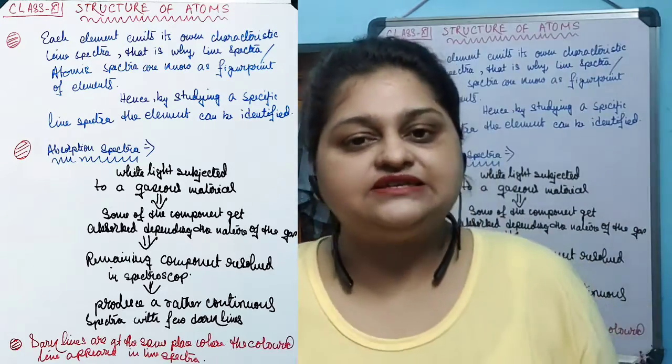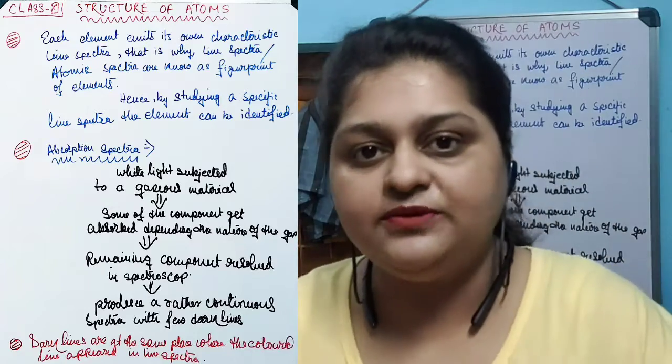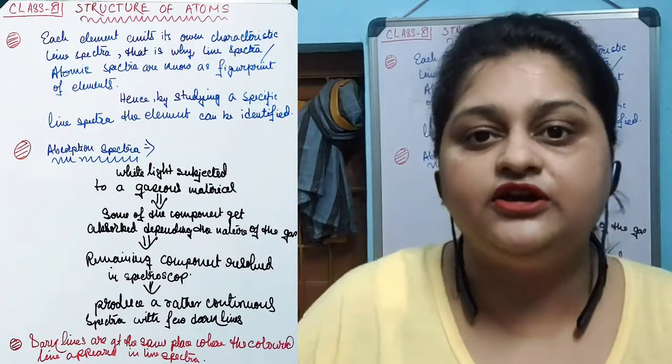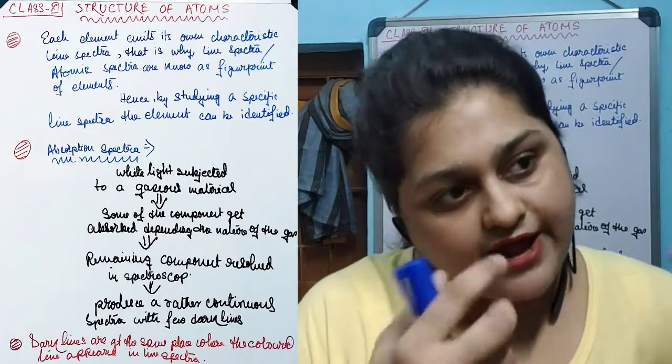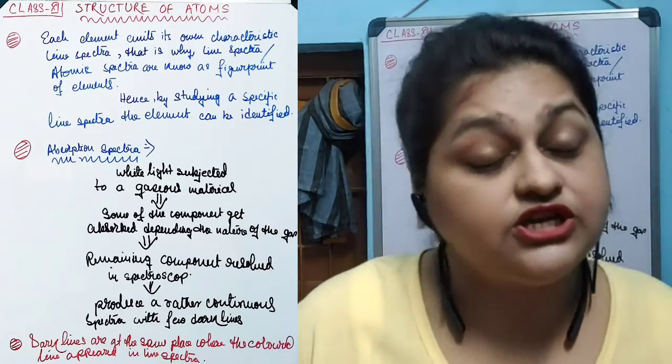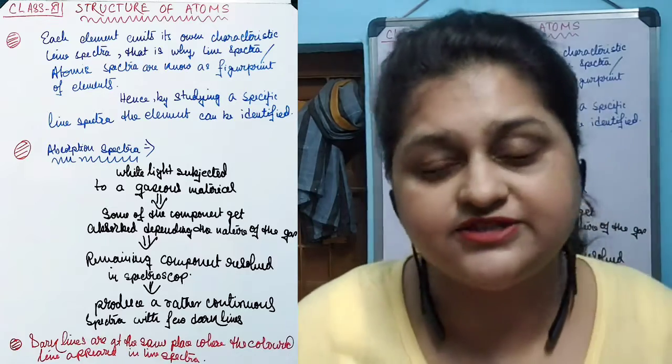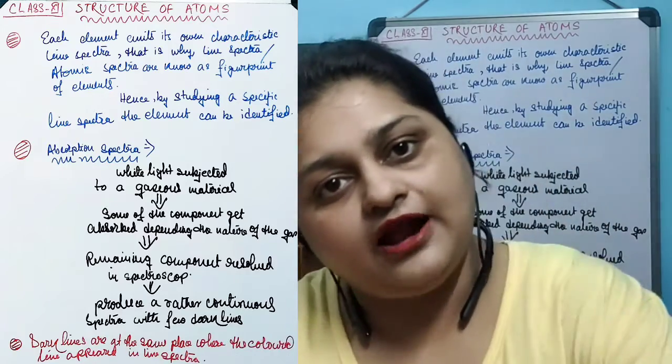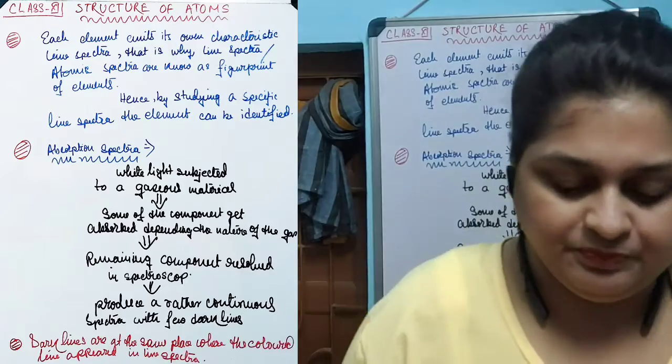What I'm trying to say is that line spectra or atomic spectra are the fingerprint proof for the elements. Each element has its own characteristic. Each element creates its own characteristic line spectra or atomic spectra.